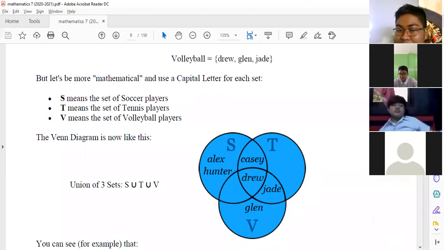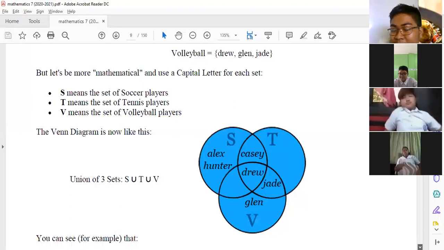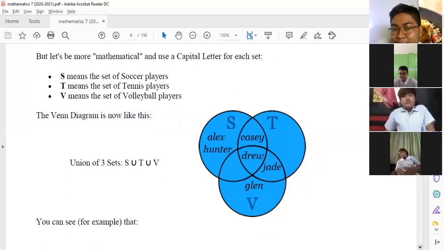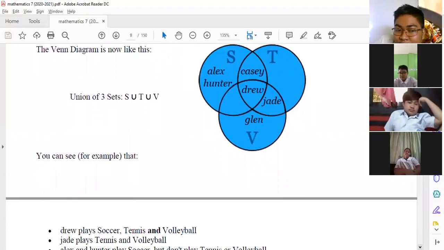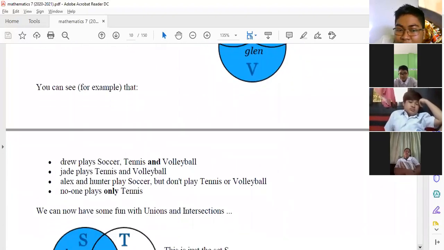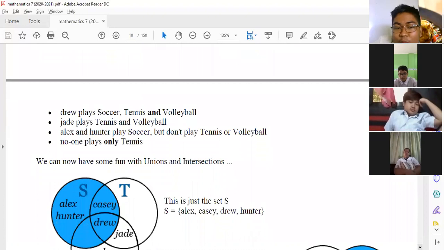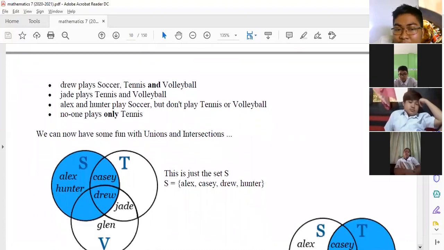So, nakatatlong sport na siya. So that is the union of three sets: set for soccer, set for tennis, and set for volleyball. So we can now have fun with unions and intersections.